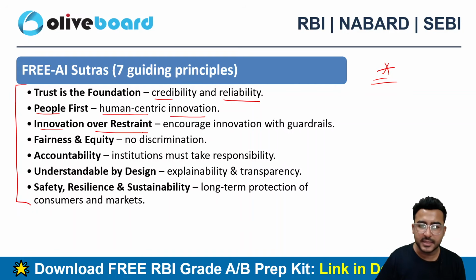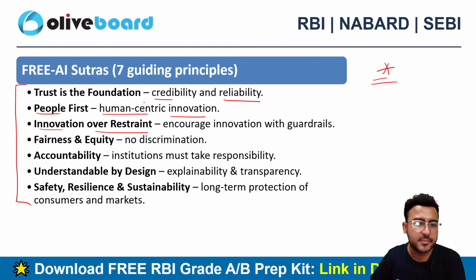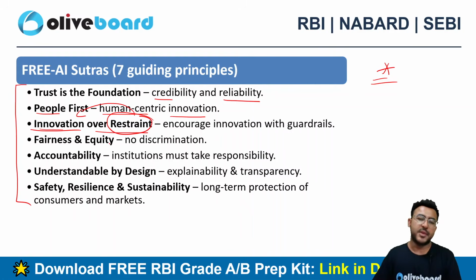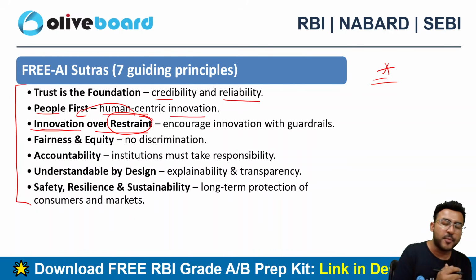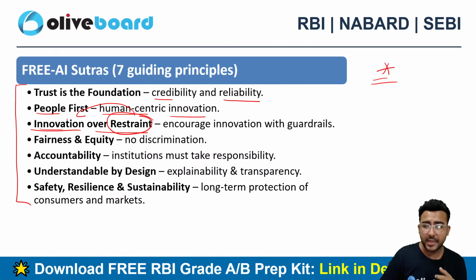Innovation over restraint, right? So innovation over restraint is nothing but don't be restrictive in nature, rather be innovative, because the world is changing fast, right? You should also quickly adopt the changing environment rather than facing any kind of resistance, right?